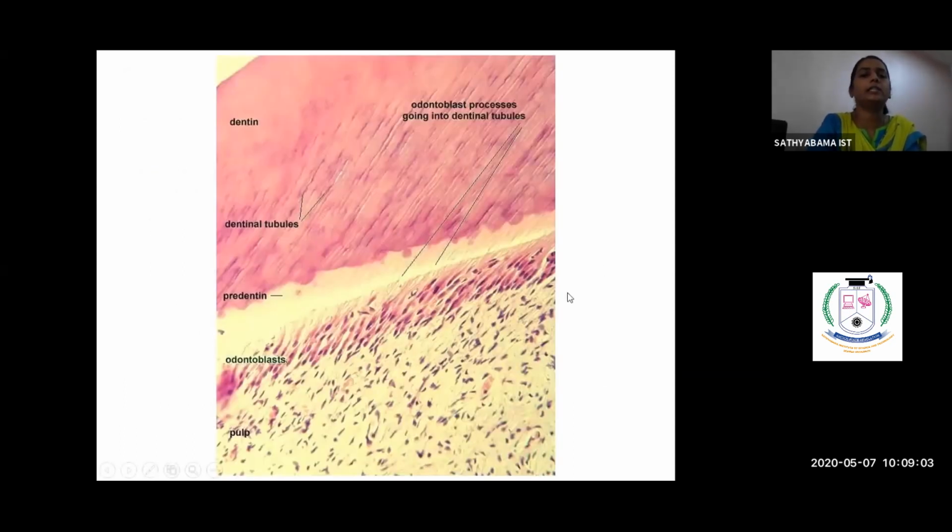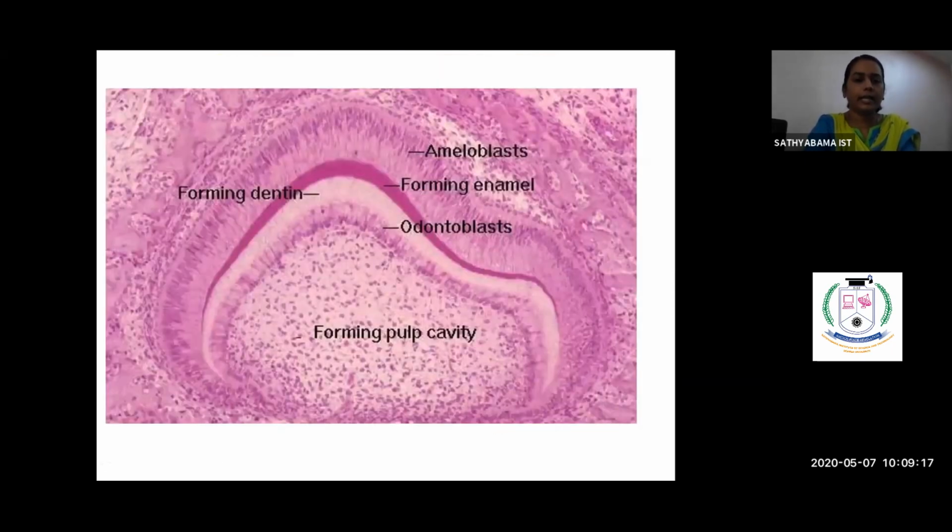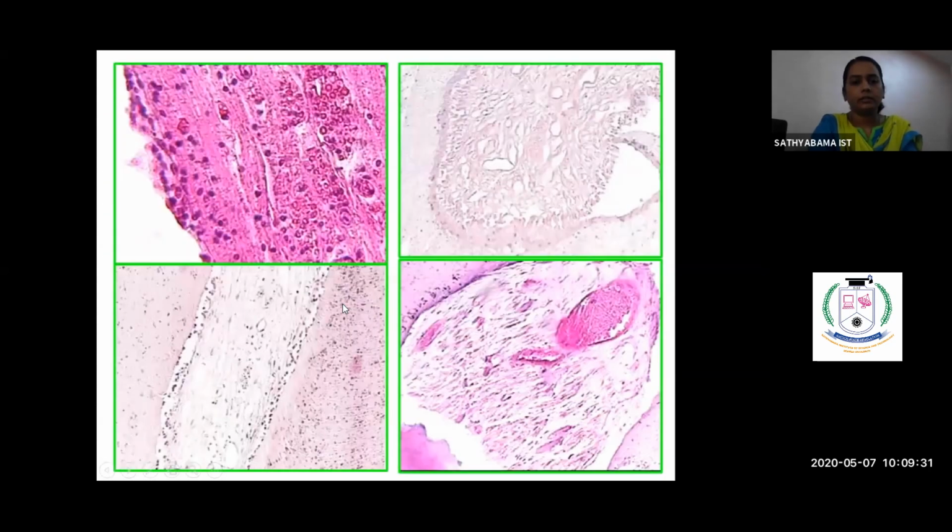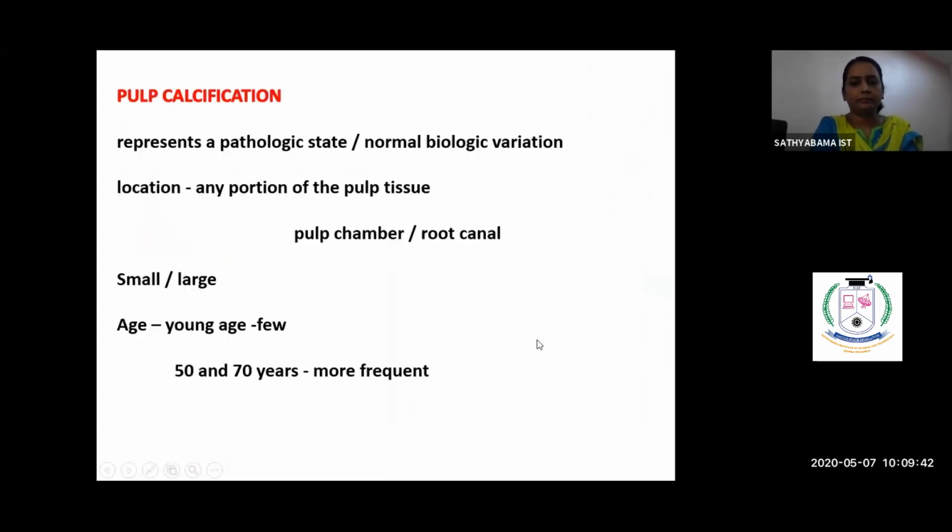So this is a normal histology of pulp. This is the dentin, the secondary dentin, and this is the odontoblastic layer, and this is the pulp. You could see how richly cellular it is. This is again a view of the developing tooth, sorry, it is at the bell stage. So you could see the pulp, how rich it is in the cells. Here you could see the cells, they are more vacuolar, porous, and degenerated. More of vacuoles.